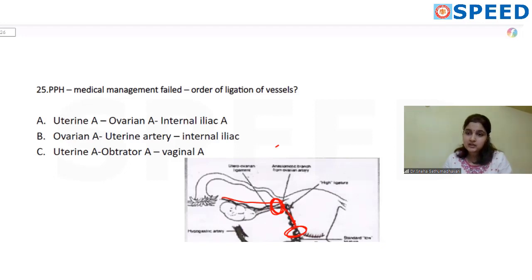The anterior branch is responsible for supplying the majority of the pelvic organs like the uterus, bladder and bowel. So you need to ligate the anterior branch of the internal iliac artery. That will be the last resort. So first the direct branch that supplies the uterus, and then the branches that supply all these.